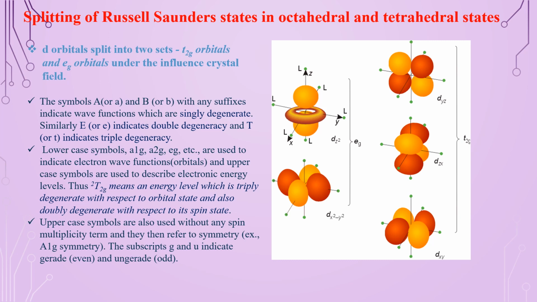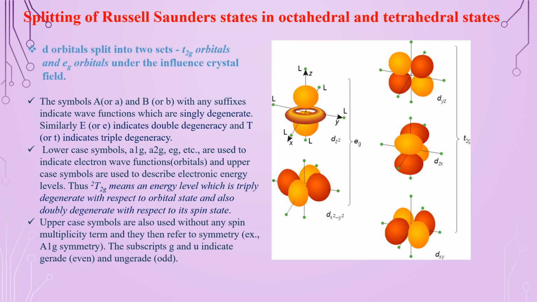Now come to the d orbitals. We all know that they are five. dxy, dyz, dzx form one group, which is called the T2g. T2g means T stands for triplet. The other group is dx square minus y square and dz square, the doublet Eg.